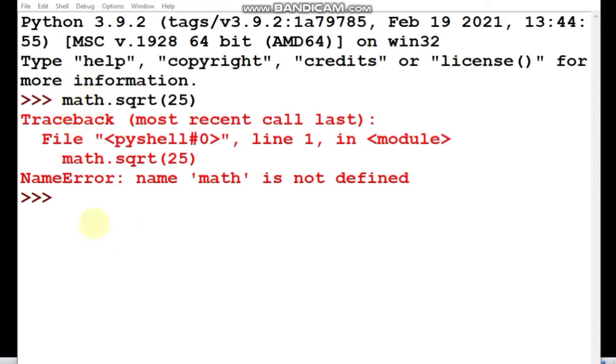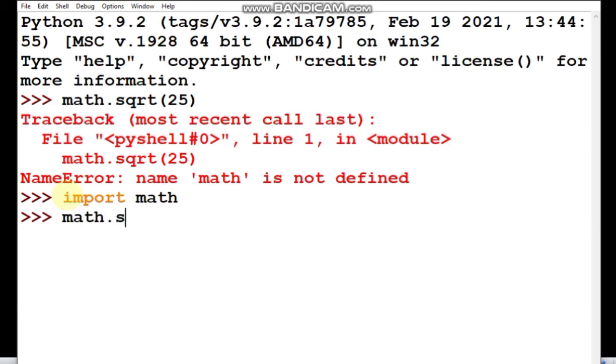When I started IDLE and I wrote math.sqrt(25), it has not returned me the answer, square root of 25, which is 5, because it is telling me that math is not defined, so a name error. So for this, let's write this statement: import math. Now if you write math.sqrt, you get the answer.